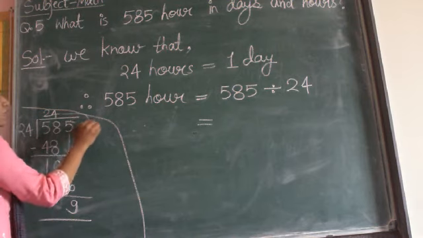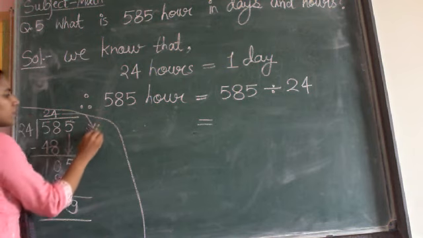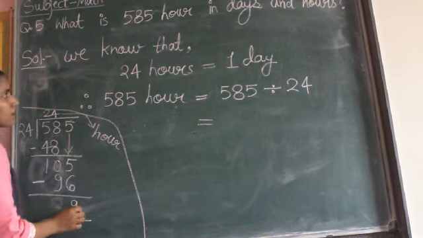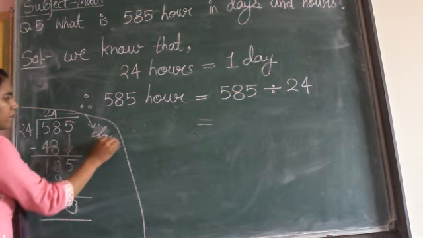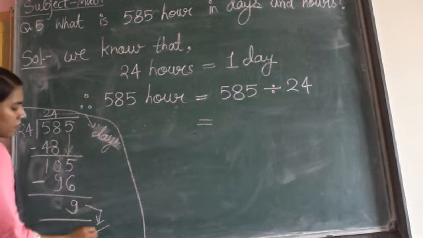As you know, 24 is our quotient, so the quotient will be our days, and 9 will be our hours.